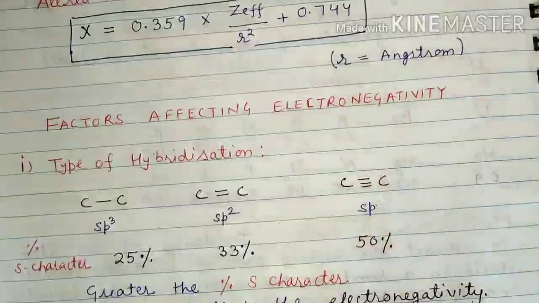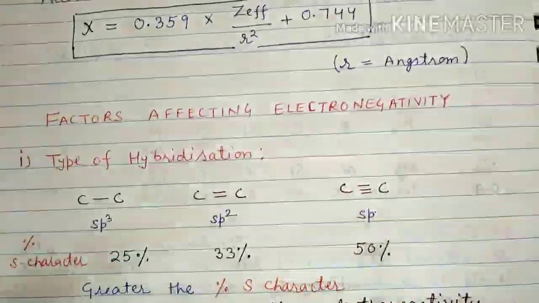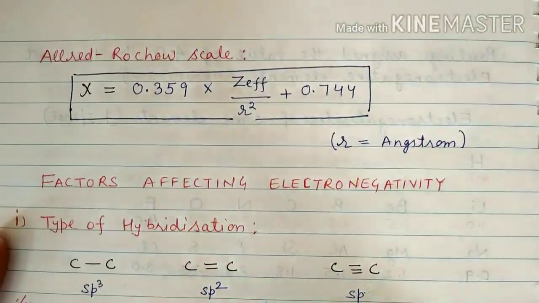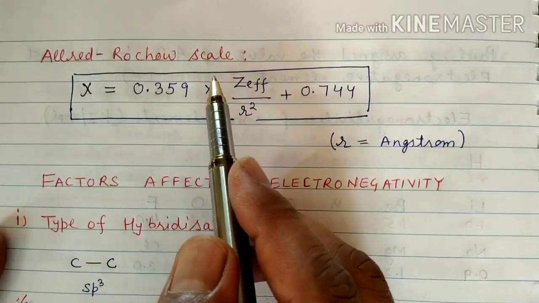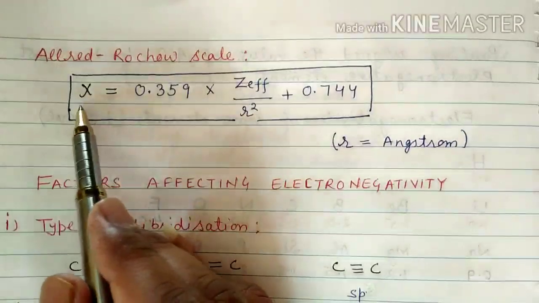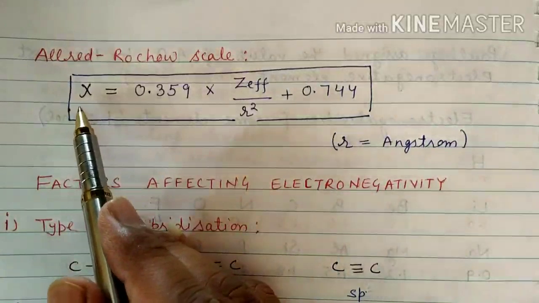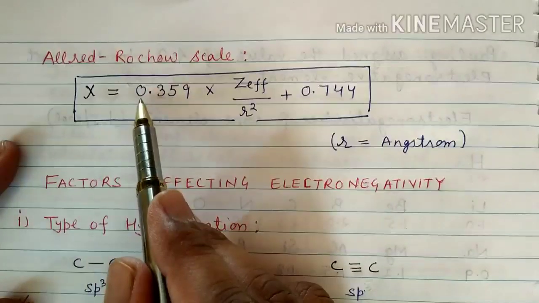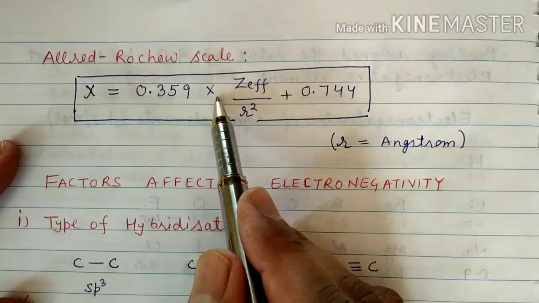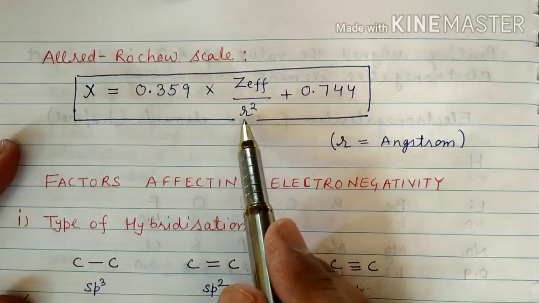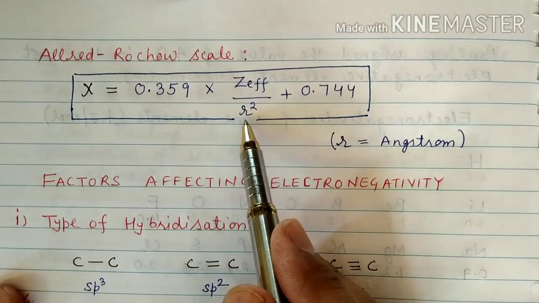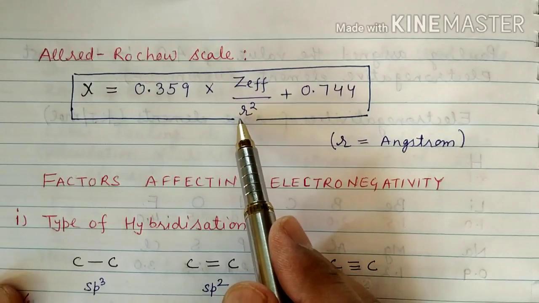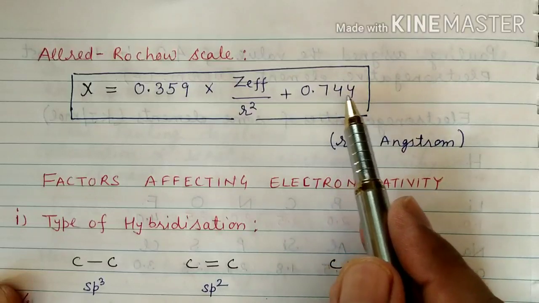Next, moving to another scale, the Allred-Rochow scale. This is the third scale. According to this, the value of electronegativity is given by the formula 0.359 multiplied by the effective nuclear charge divided by r squared, where r is the covalent radius of an atom, plus 0.744, right?